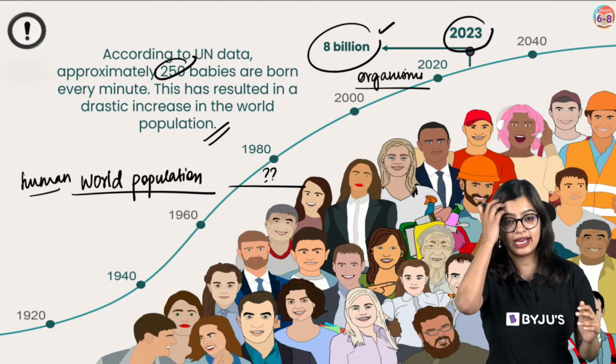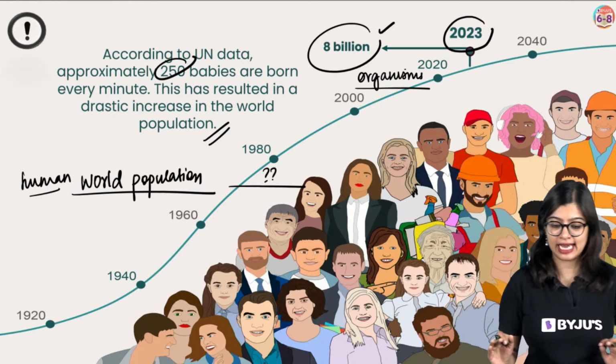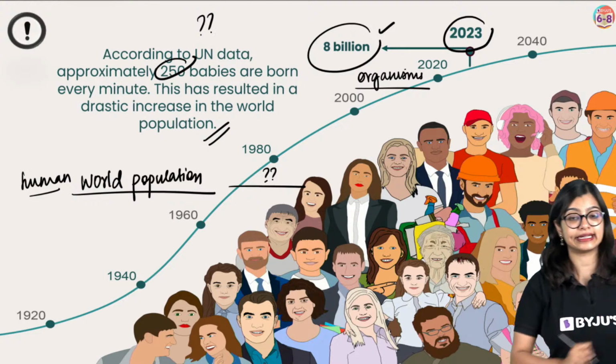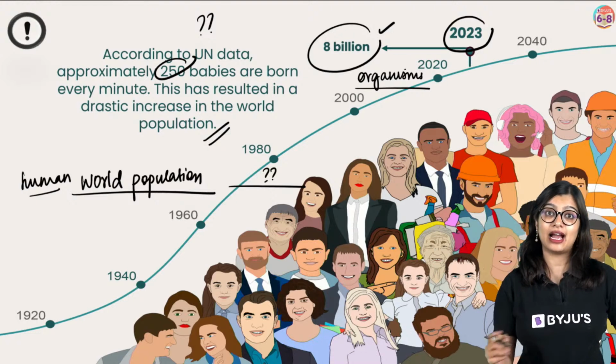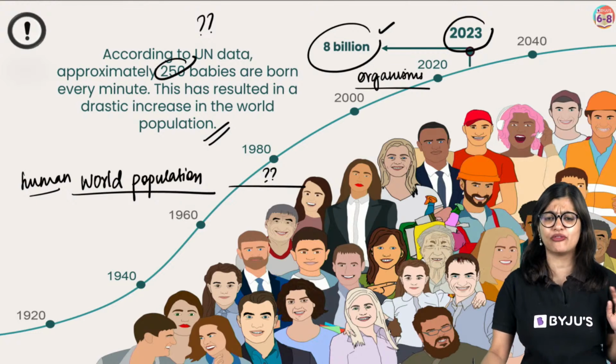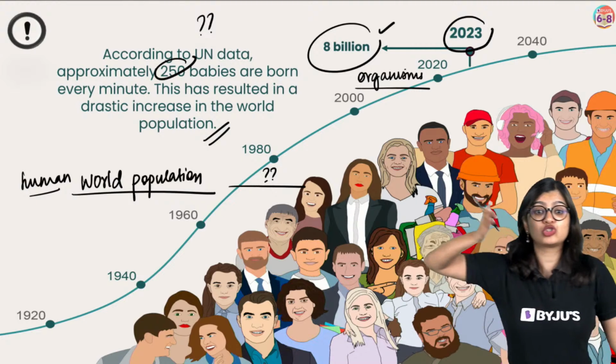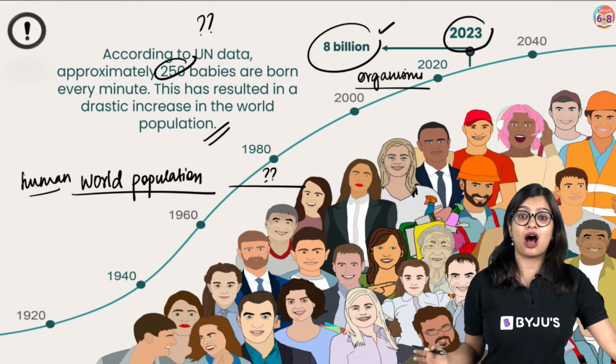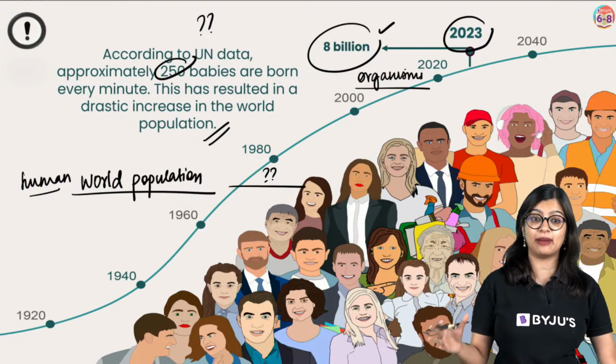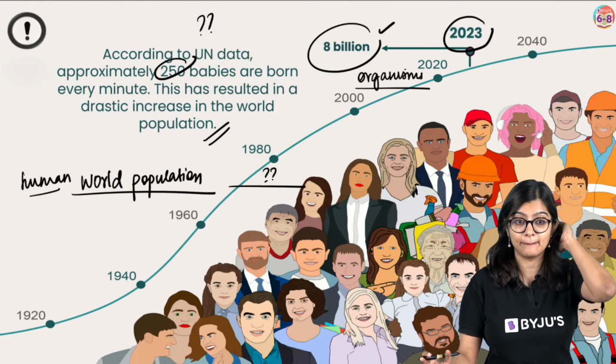So today we will understand how this is increasing. And along with that, I will also answer a question which many of you have. How is it that the world population came to such a big number?